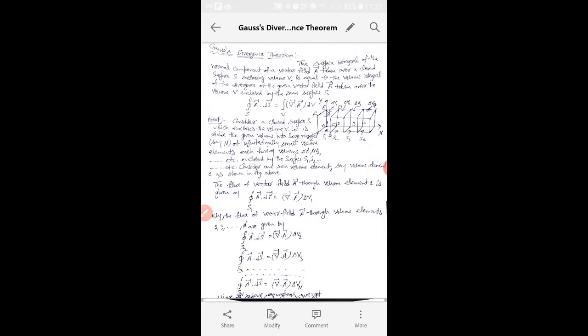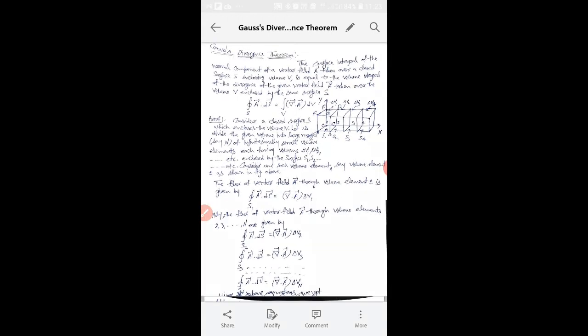So first we need to understand what is divergence of a vector, only then we can discuss this Gauss divergence theorem, which I hope like we did, so you have some understanding of divergence of a vector. Okay, so Gauss divergence theorem is a very important theorem not only in physics but even in mathematics, because